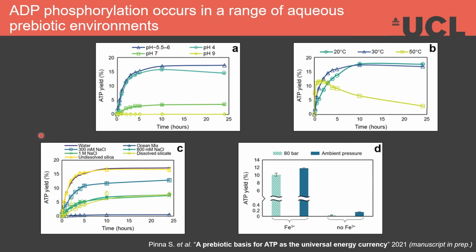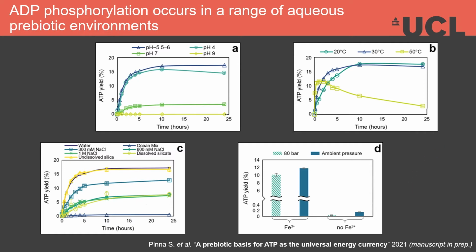Surprisingly, ATP yield was greatest at high water activity, either in HPLC grade water or in suspended silica. Higher magnesium and calcium concentrations as part of a modern ocean mix collapse the ATP yields to nearly zero, and this is presumably because calcium and magnesium promote ATP hydrolysis. High pressure had very little effect on ATP synthesis, which is consistent with a variety of